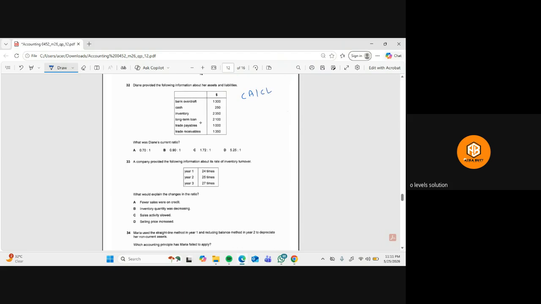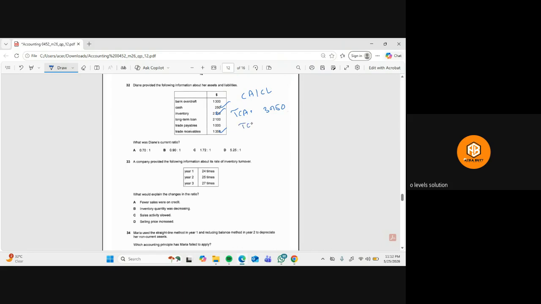So as you can see, cash is a current asset, inventory is a current asset, trade receivable is a current asset. And if you just add these, the total current assets is equal to 3,953. And if you see the liabilities, we have the trade payables and then bank overdraft.